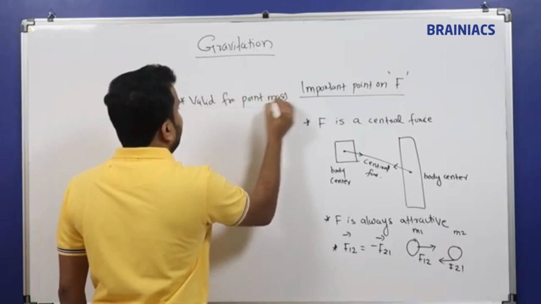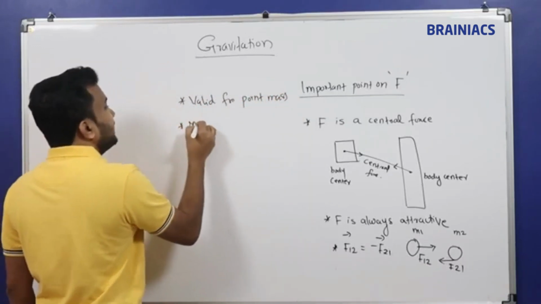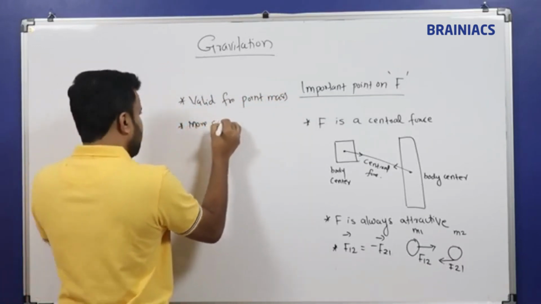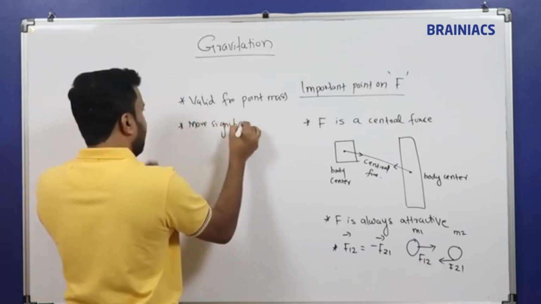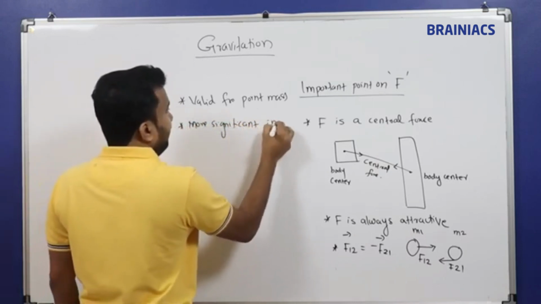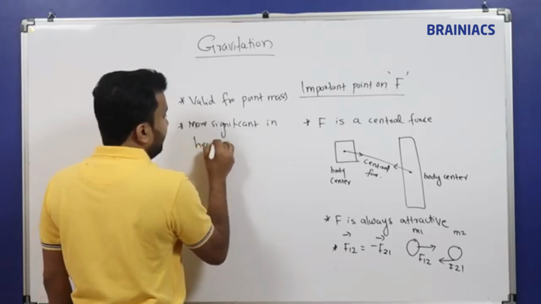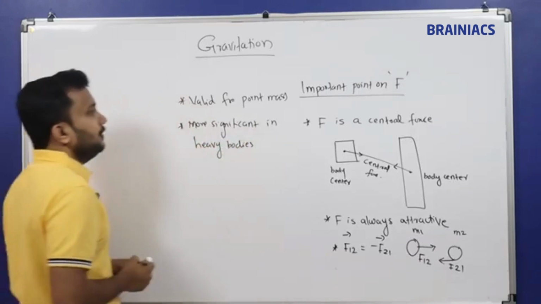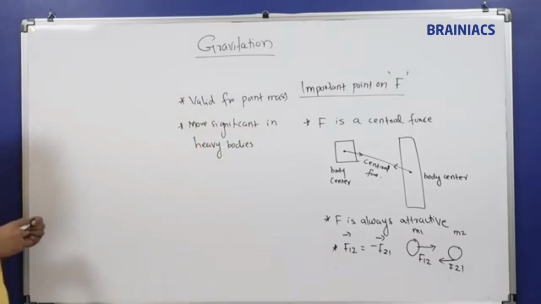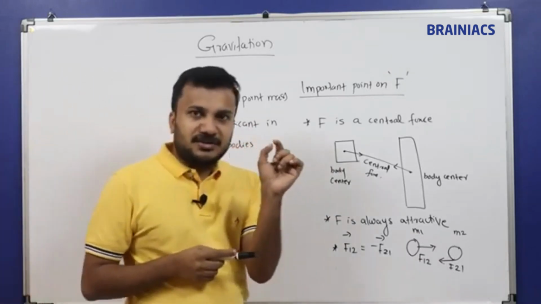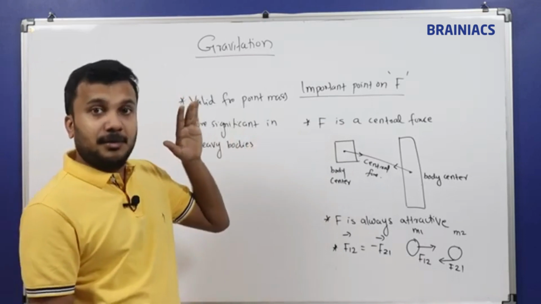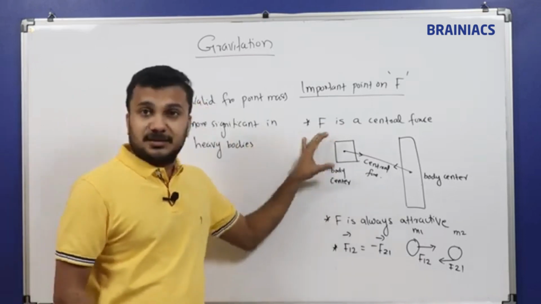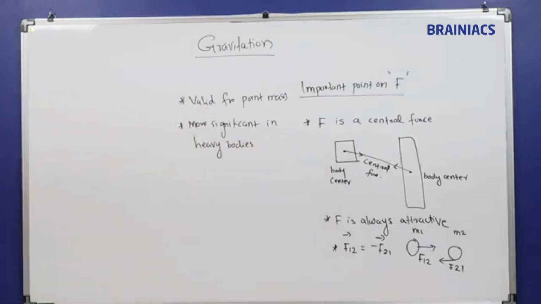This law is valid for a point mass, but it is more significant in heavy bodies, which means I can apply it for a point mass, and I can apply it for a big block of mass like this. So this is applicable for that one also.